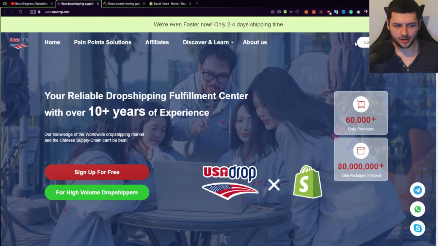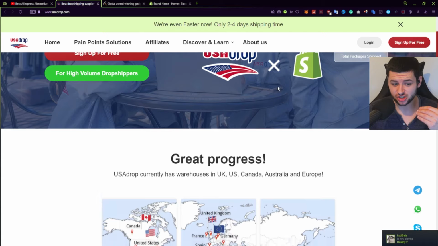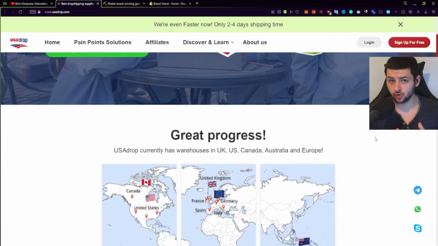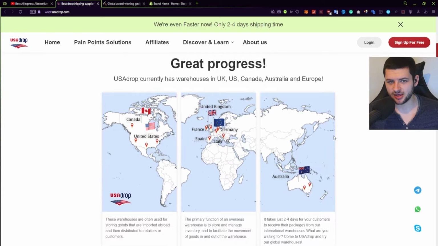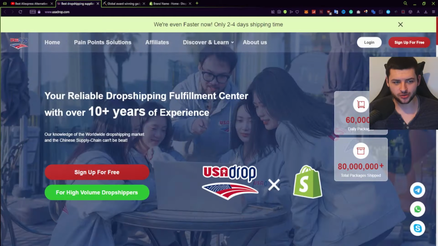Now, on the USAdrop website, you want to click sign up, which is this big red button in the top right. This will allow us to create an account. Now, USAdrop is basically a website which offers 2 to 4 days shipping time, really quick shipping on all your products. So you don't have to wait the long shipping times, 15 to 45 days to get there to your customers. So your customers are going to have high customer satisfaction. So make an account on USAdrop.